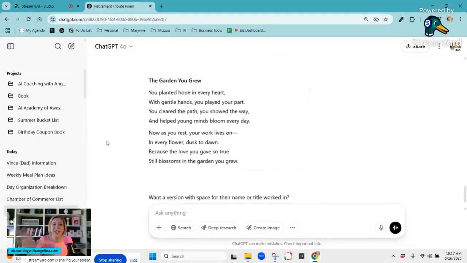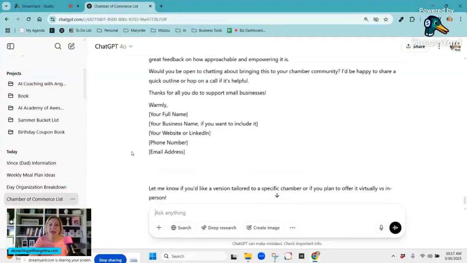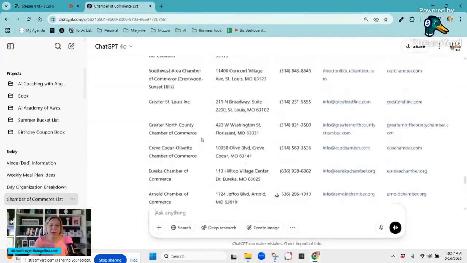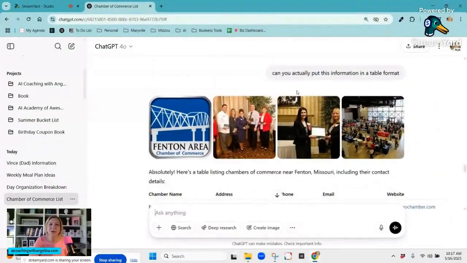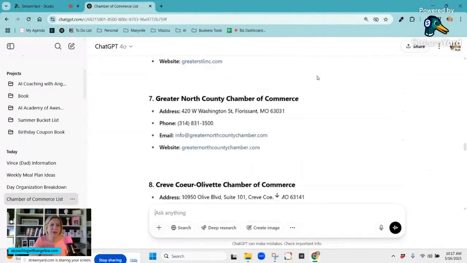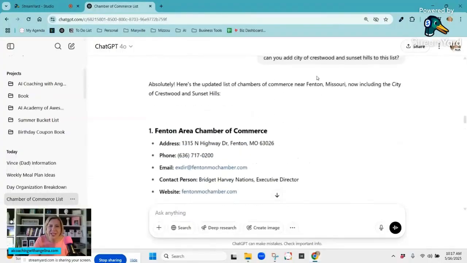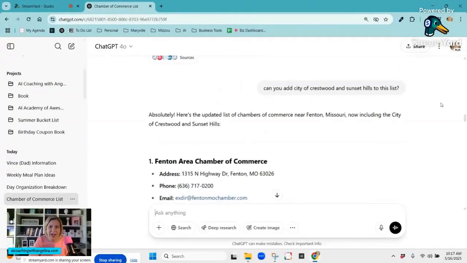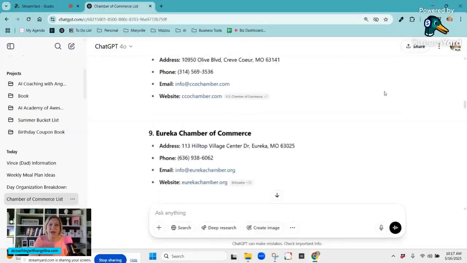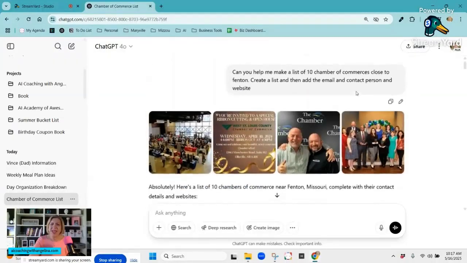Okay, my last ones, two last ones. One I wanted to share with you is that I love having it help me research information. So, like, I was looking for some Chamber of Commerce people and contact information here in our area. I started out by saying, "Can you help me create a list of 10 Chambers of Commerce close by?" Create the list, add the email and contact person and their website.